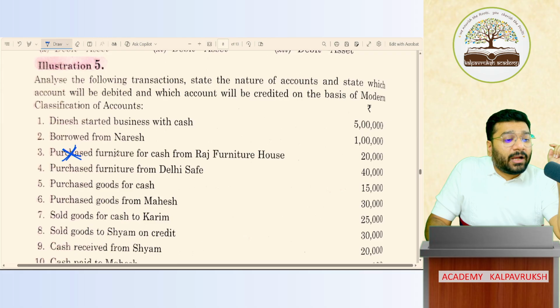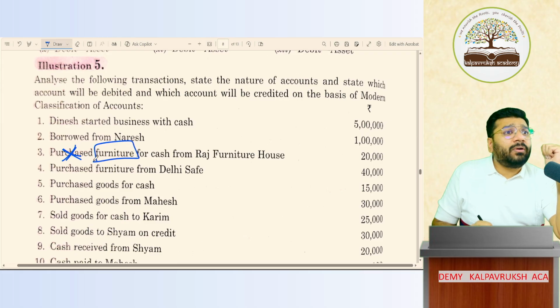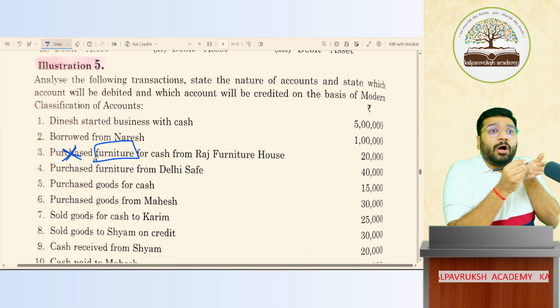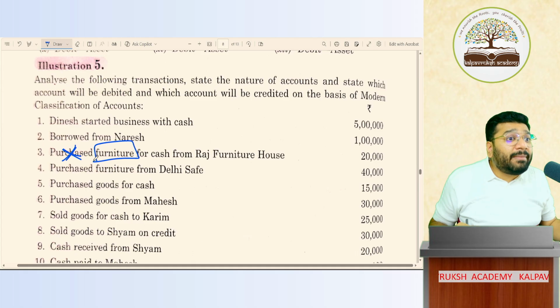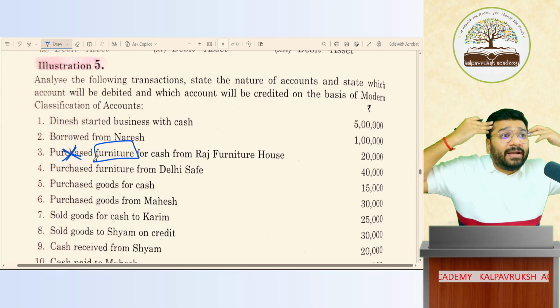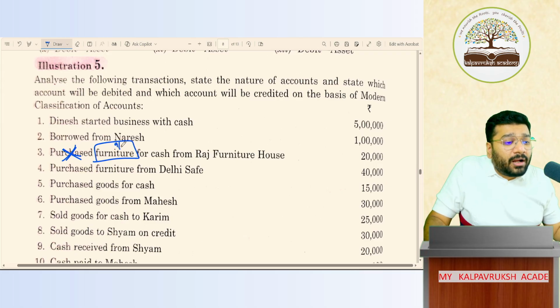Okay. So one account is furniture account. So why furniture account? I have to keep a list of all the assets in my books. If I don't make a note of how much furniture I have, I'll forget, because I'm a Gajani. We'll forget it. So we have to document how much furniture is there. Hence we have to open furniture account.